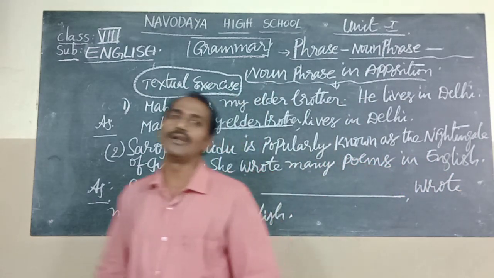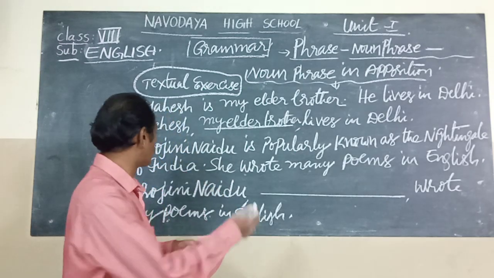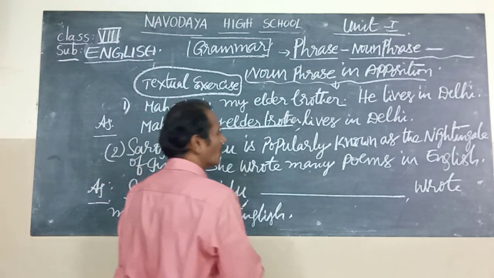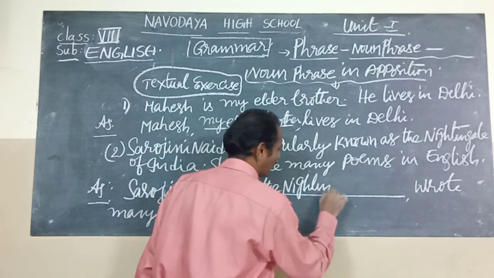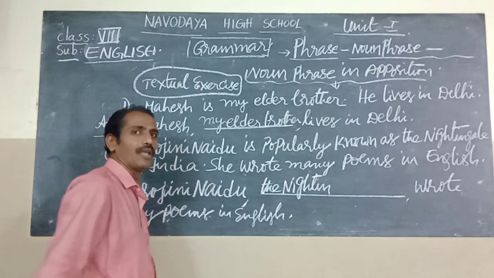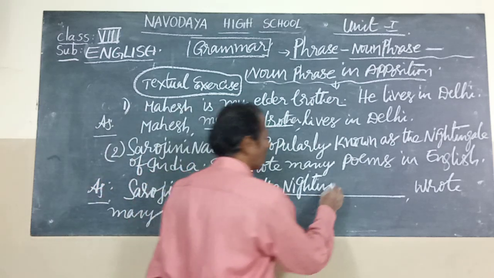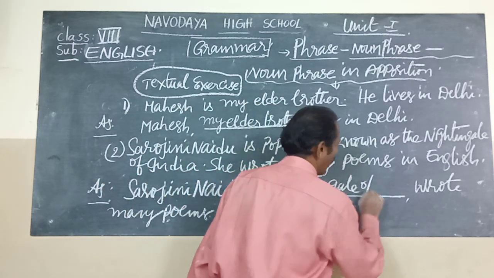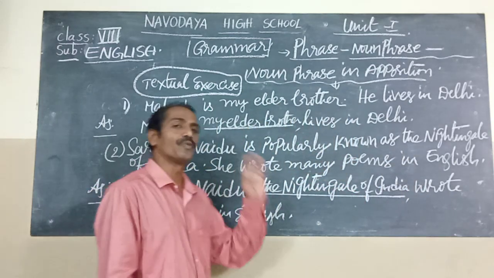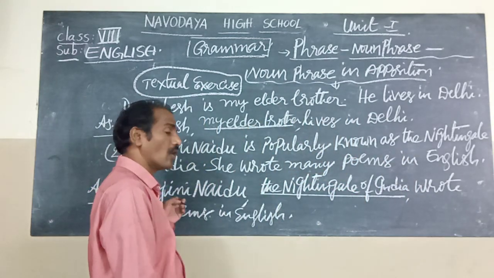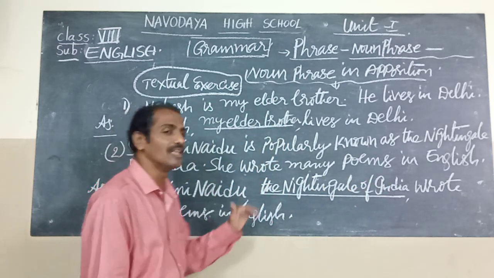Sarojini Naidu was called the Nightingale of India. It was her title. So we should write here: Sarojini Naidu, the Nightingale of India. Only the noun phrase. Don't write the verb or "popularly". This is only a noun phrase. So: Sarojini Naidu, the Nightingale of India, wrote many poems in English.